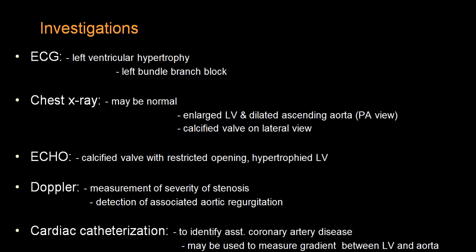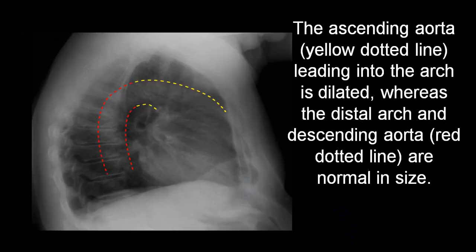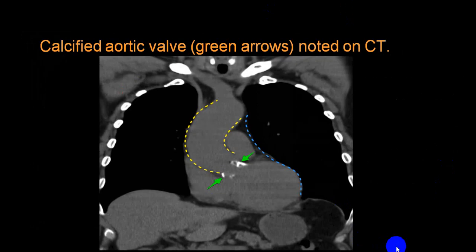Pressure gradients you can identify, and cardiac catheterization will give you all those ideas and further detail regarding coronary artery also. This is showing you a very good image. You can see that a dotted line is dilated aorta. So this is a dilated aorta, and this is LV. You can see this is a dilated part, this is a dilated part, and this is a descending aorta. This is LV, and this is an ascending aorta which is a little dilated, and this is showing you an aortic valve area,